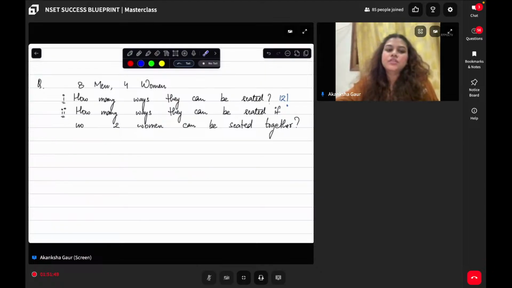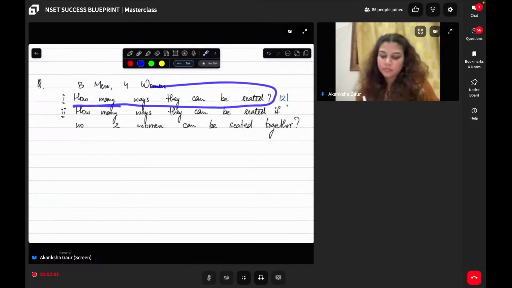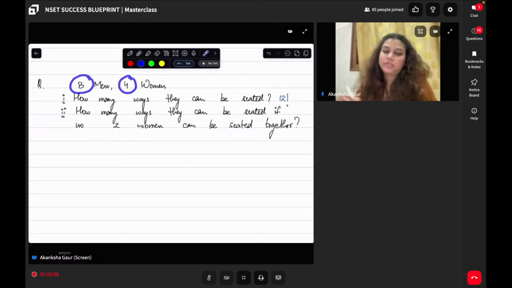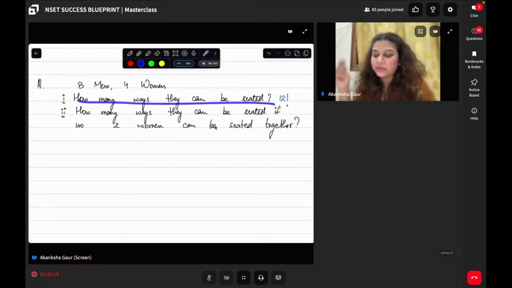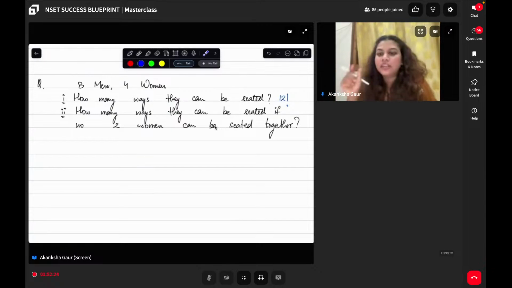Okay, so in here, what are we saying? 8 men when 4 women are there, and we have to find out in how many ways we can seat them. If we are simply asking in how many ways we can seat them, with no constraint given, then simply add the total possibility, which is 8 plus 4, factorial. In 12 factorial ways you can seat them. Does this make sense? Yes. So this was an easy question. Now let us see if they add some caveats to it, some different ways to it.